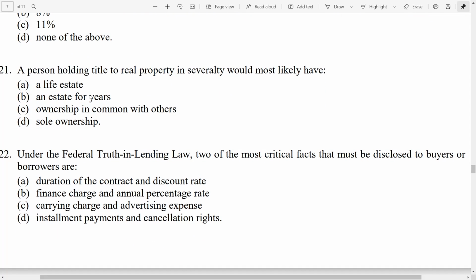21. A person holding title to real property in severalty would most likely have A, a life estate, B, an estate for years, C, ownership in common with others, D, sole ownership. So we're talking about vesting when we're talking about severalty. Is it held as sole ownership, or is it concurrent ownership in common with others? Well, when it's in severalty, it is one person. So it's sole ownership, one person. The correct answer would be D, sole ownership.